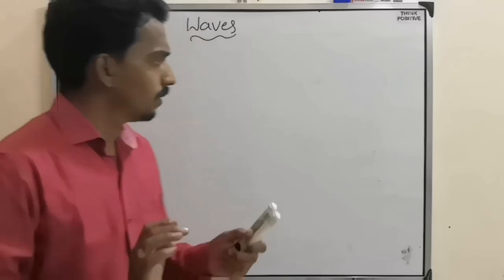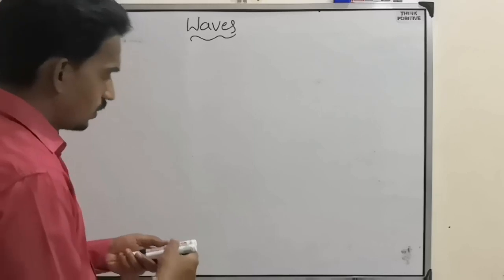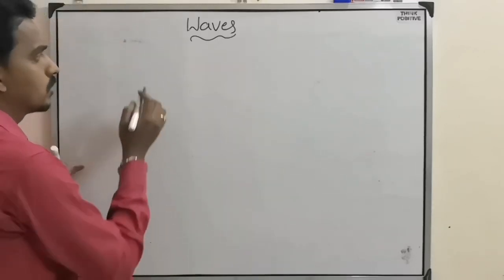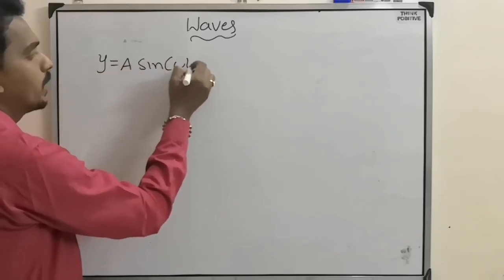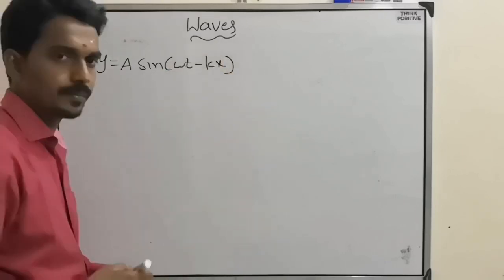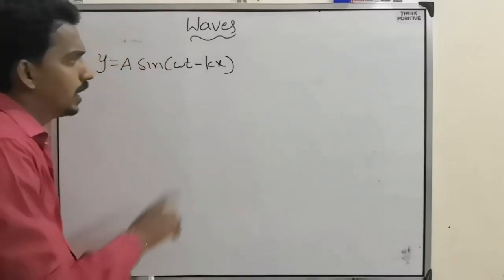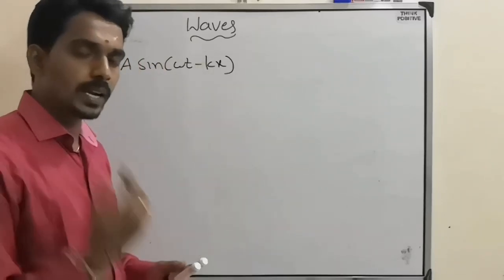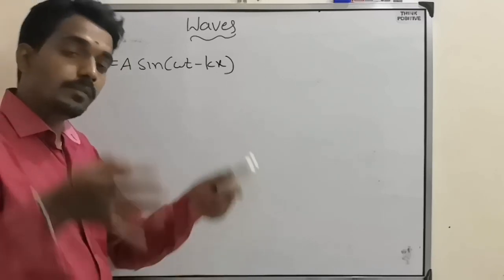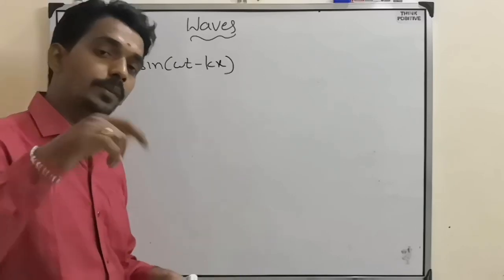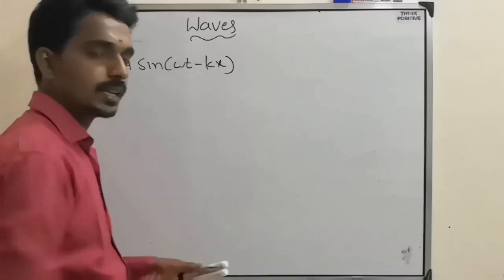First of all, when you consider a longitudinal or any wave, the general equation of a progressive wave that we have taken is y equal to A sine (omega t minus kx), or here it can come as plus kx also. If it is minus kx, I explained that the wave is traveling along the positive x-axis. If the same wave is traveling along the negative x-axis, then omega t plus kx will come.